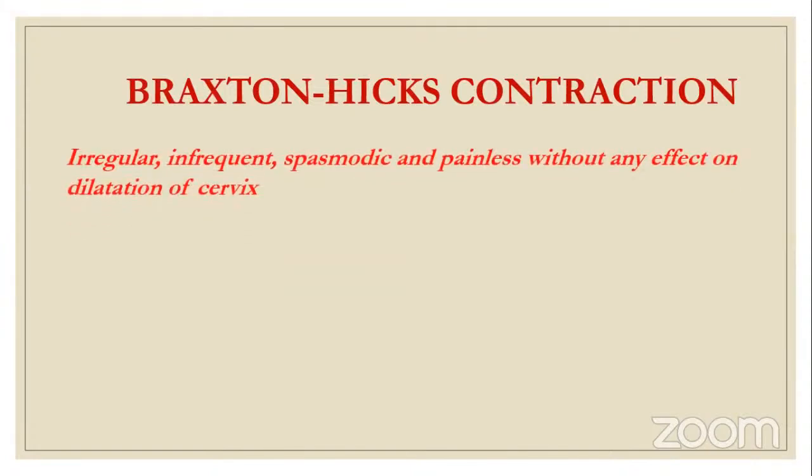Next comes Braxton Hicks contraction. This comes under the uterine changes. So what are Braxton Hicks contractions? These are irregular. Contraction means something is contracting inside the uterus. And these Braxton Hicks contractions are irregular. So this is very important.